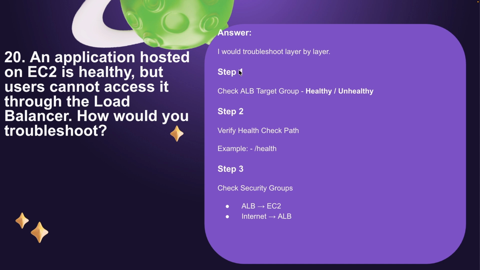Okay, so the answer will be that we can troubleshoot layer by layer. First, we'll check whether our application load balancer target group is healthy or not. Second will be to verify the health check path, and third will be to check the security group. So let me show you in a practical way. The first step will be to check the LB target group.